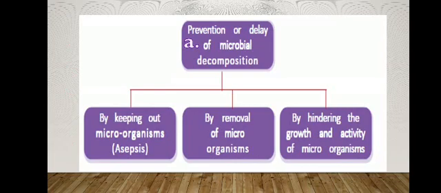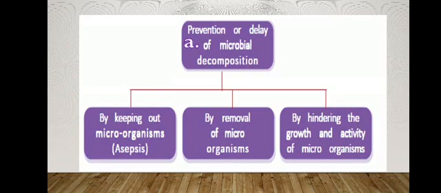Then the second is natural prevention. We find the skin of fruits and vegetables, the shell of the egg, etc., are examples of natural prevention by nature itself. They prevent the entry of microbes into the foodstuffs. So that is the natural method of asepsis.